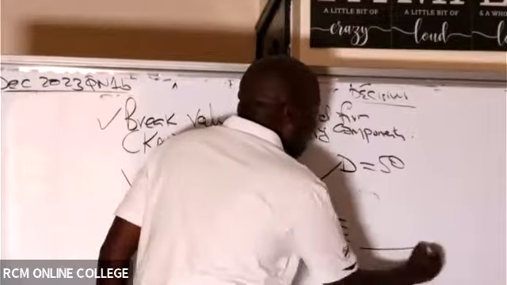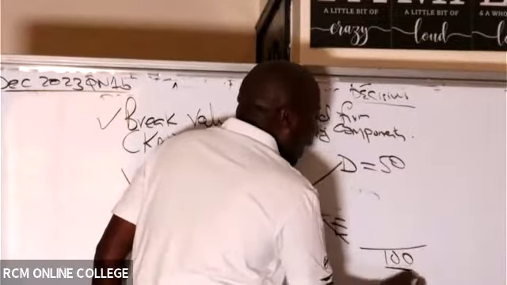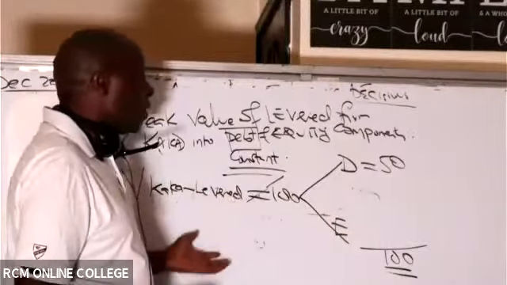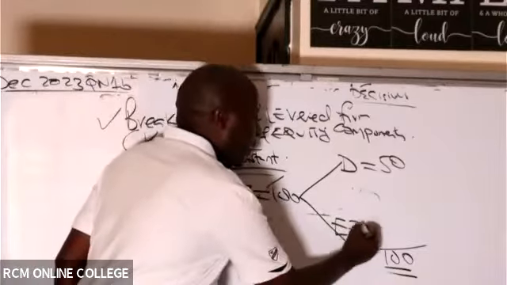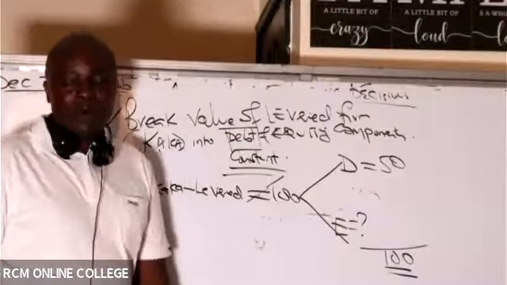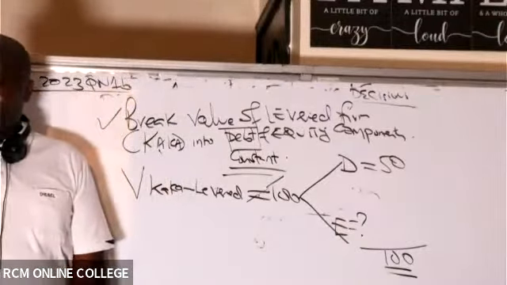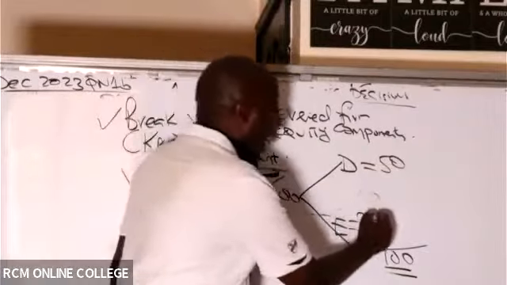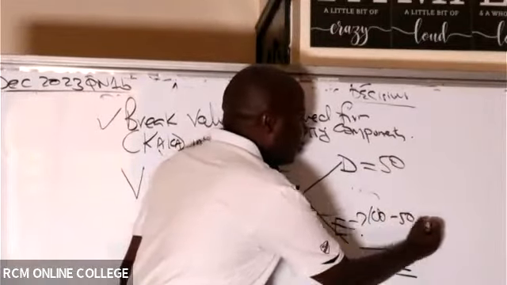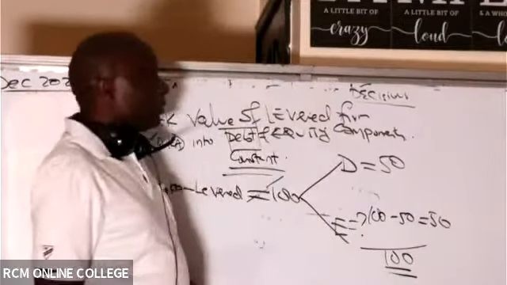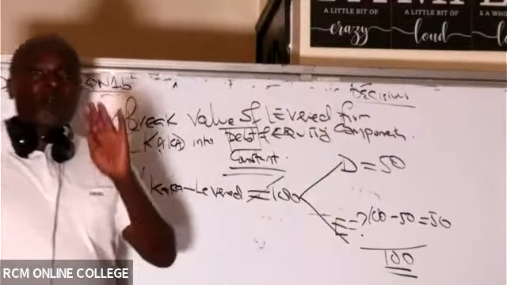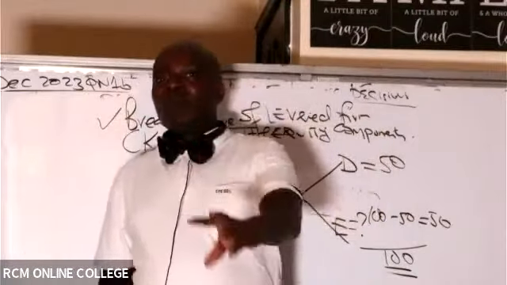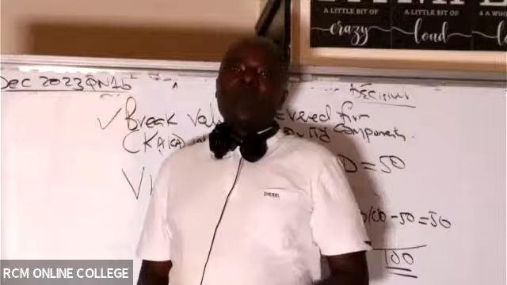But now remember that the total farm value is 100. The value of 𝐸 is 100. So how do we get the equity? The equity will be the balancing figure, because now it will be 100 minus this 50, which gives me 50. So once you get the value of a levered farm, the next thing will be for you to break it down.